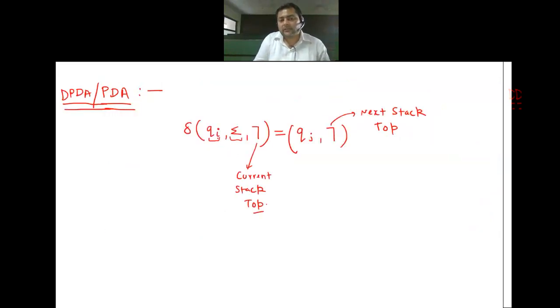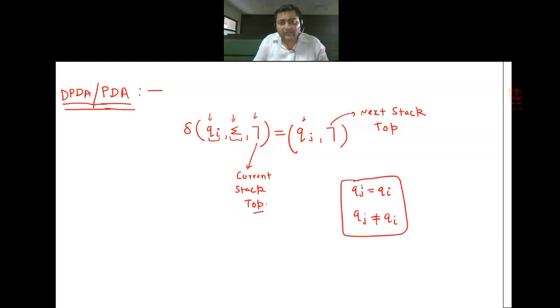Okay. So initially we are on some state. With respect to this, I read something from the string. There was something on the stack top. Now at this point, I have a state. This qj can be same as qi, or this can be different from qi also. When it should be same, when it should be different, just now I will tell you. But remember these 2 points, they can be same or they can be different. Then we have new stack top.